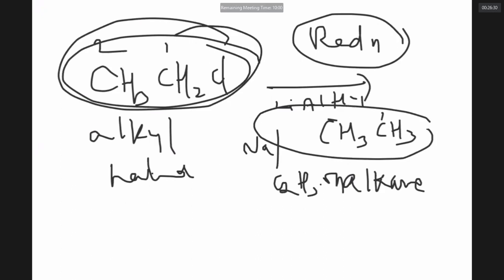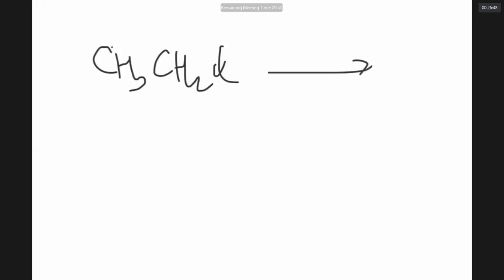So alkanes can be prepared by reduction of alkyl halides using a good reducing agent. Now, if you take an alkyl halide and react it with sodium metal in dry ether, what is the name of this reaction?